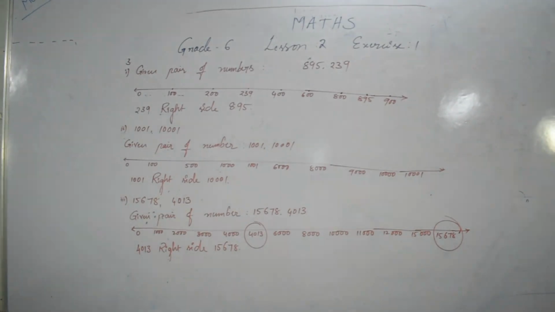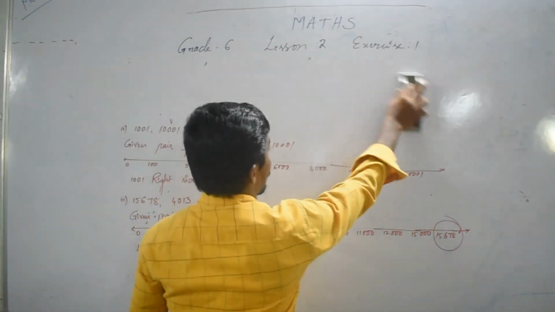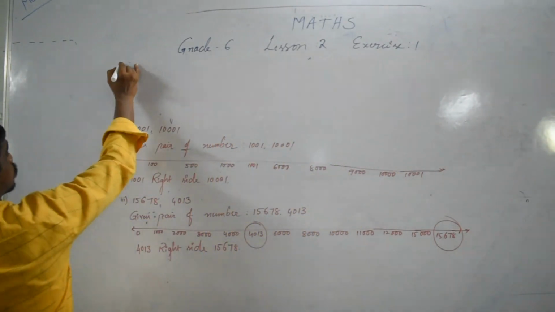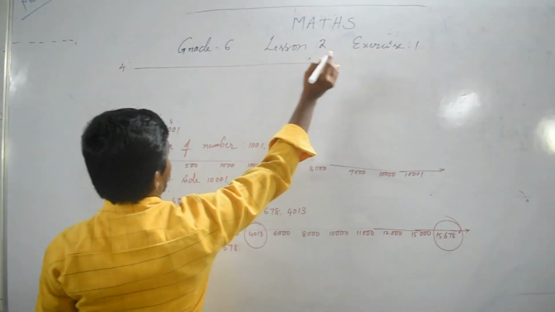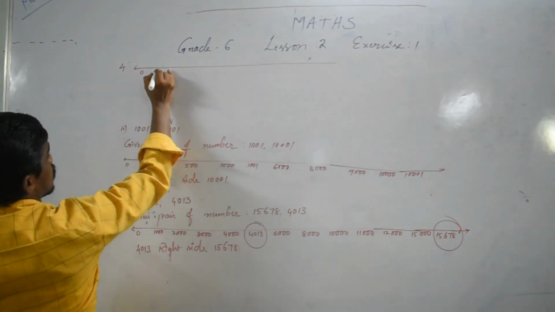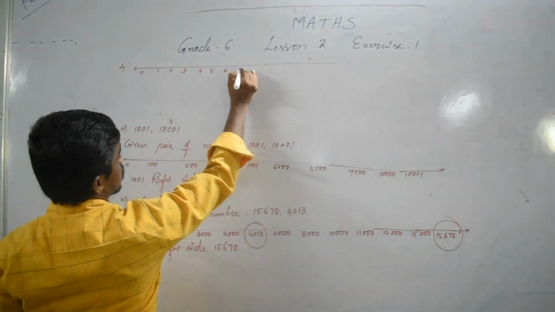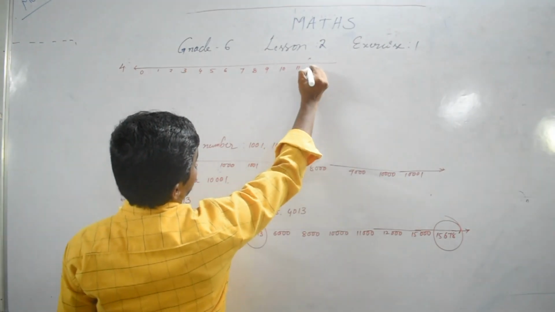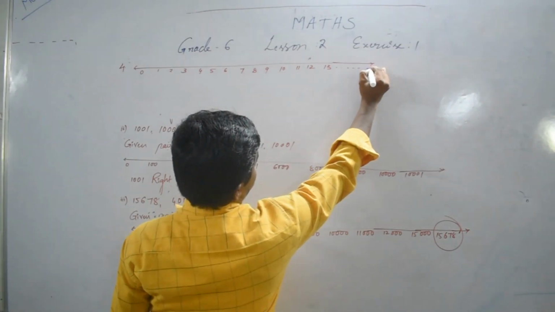Mark the smallest whole number on the number line. So very easy. Fourth one. First one, on the number line you draw 0, 1, 2, 3, 4, 5, 6, 7, 8, 9, 12, 13 and infinity.